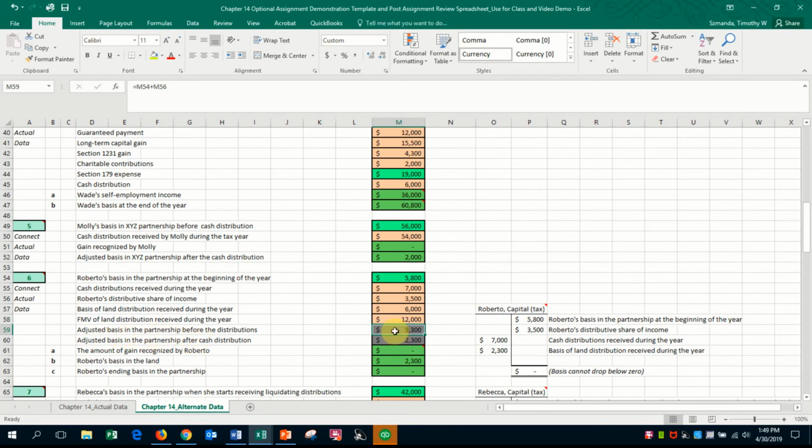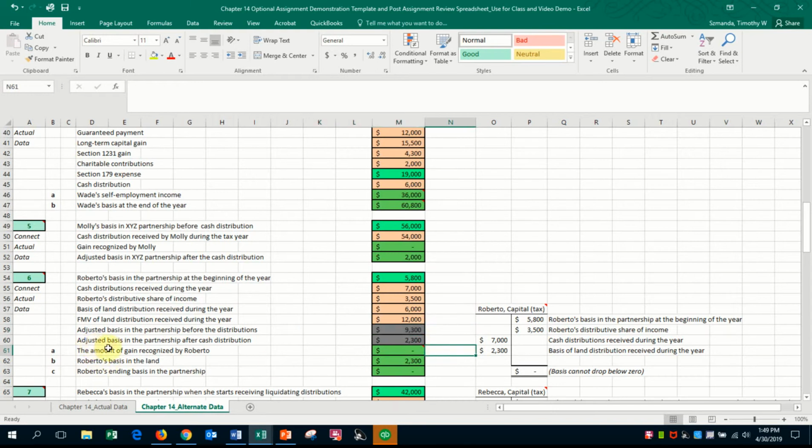So where did we start before any distributions were made? We start with the beginning basis of 5,800, using my numbers, and then we add Roberto's distributive share of income, which is 3,500. That's how I got the adjusted basis before any distributions.